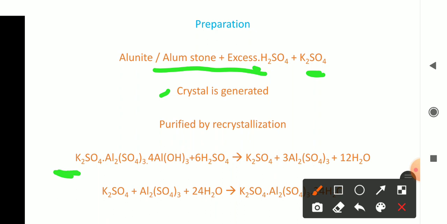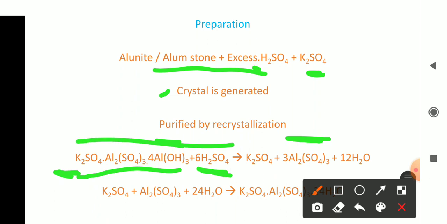Okay, now look at the chemical equation. This is the chemical equation employed for the preparation of potash alum. First, what is taken? Alunite. This is the formula of alunite, K2SO4 Al2(SO4)3 4Al(OH)3. Now it is allowed to react with excess of sulfuric acid. When they react together, this aluminum hydroxide Al(OH)3 is converted into aluminium sulfate. So how is it converted? This reaction mixture is converted into K2SO4 potassium sulfate, then 3Al2(SO4)3, that is aluminium sulfate, along with the formation of 12 molecules of water.